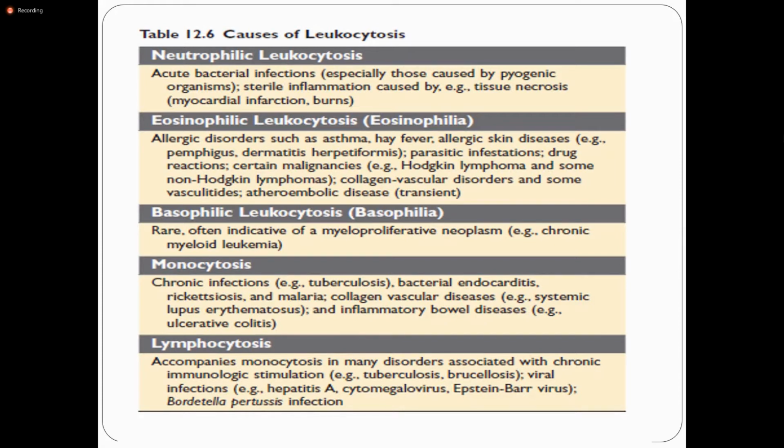Basophilic leukocytosis is seen in myeloproliferative neoplasms, commonly in chronic myeloid leukemia. Monocytosis is seen in chronic infection, tuberculosis, bacterial endocarditis. Lymphocytosis is seen in tuberculosis, brucellosis, viral infections, infectious mononucleosis, cytomegalovirus.